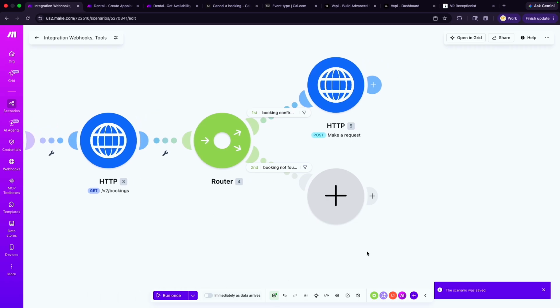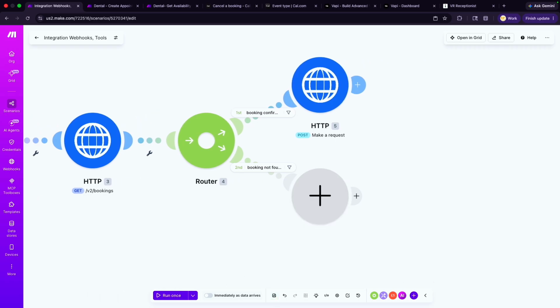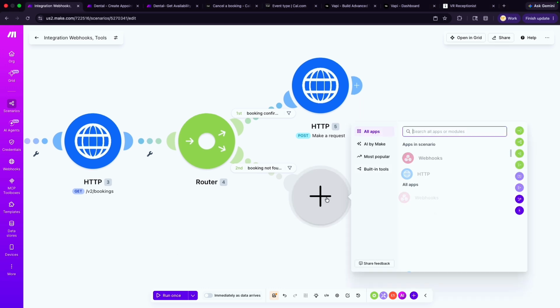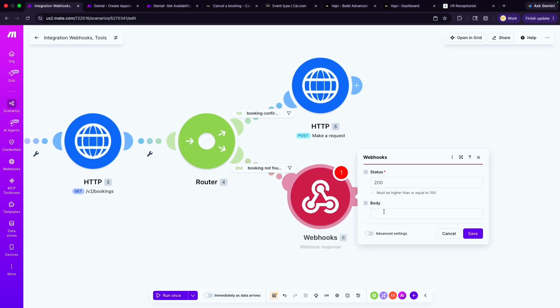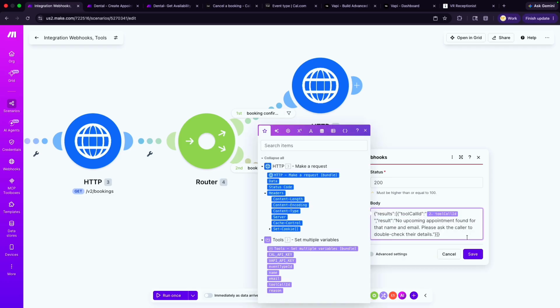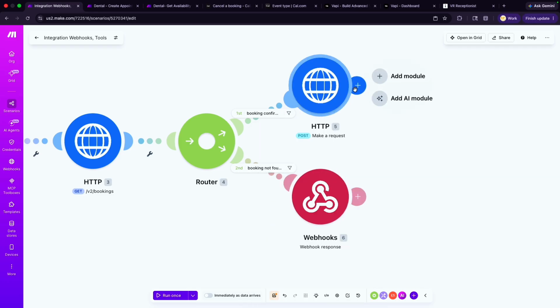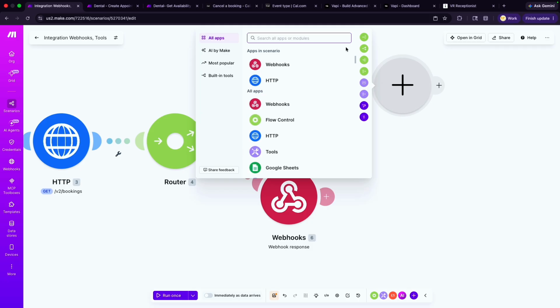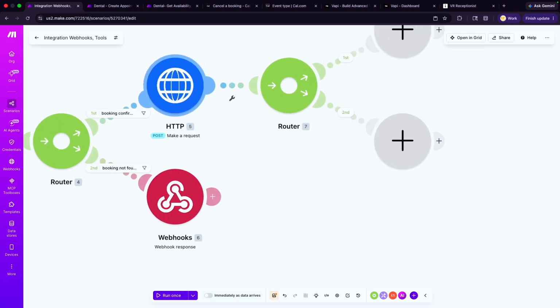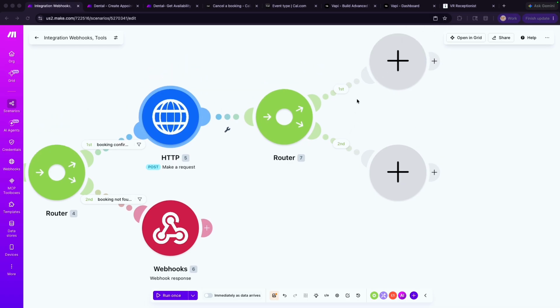Let's save this. Before we go ahead, we're going to create our response for if we didn't find the booking based on their email. We want the assistant to let them know, hey, can we transfer you to a live person? And then up here, we're going to do a router again, and we need two responses. That is, if the cancellation was successful and if the cancellation was not.